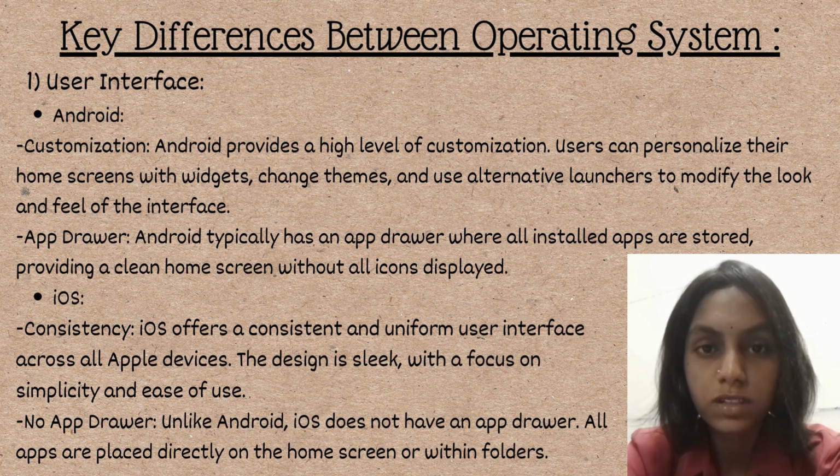Going to iOS. First of all is consistency. iOS offers a consistent and uniform user interface across all Apple devices. The design is sleek with a focus on simplicity and ease of use. Secondly, no app drawer. Unlike Android, iOS does not have an app drawer. All apps are placed directly on the home screen or within folders.